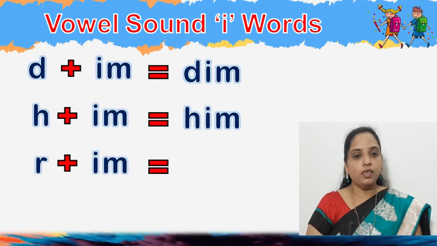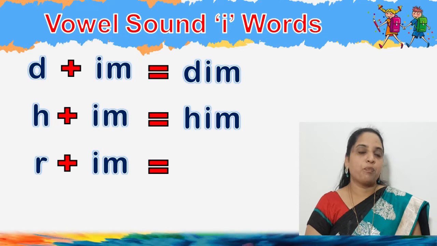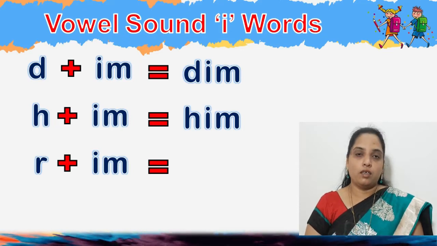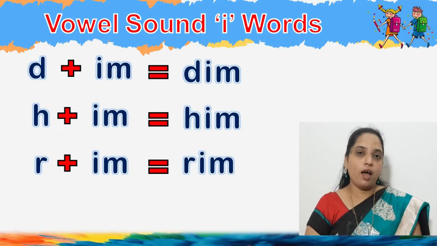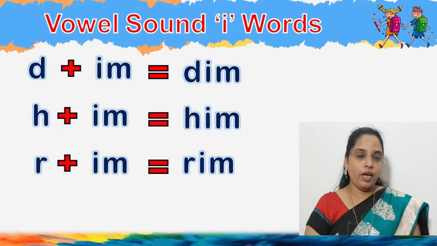Then the next letter is R: R-I-M, rim. R as R, I as E, M as M: rim.